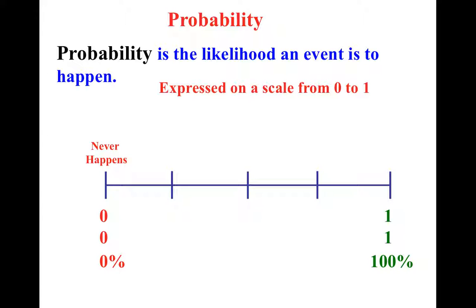100%, it's absolutely going to happen. So that is, if I flip a coin, what's the chance of it being heads or tails? Well, it's either going to be heads or tails, so that's a 100% chance. Or if I roll a number cube, what is the chance that it is a number less than 8? Well, since there's only 6 numbers on a number cube, then there's a 100% chance. But you'll usually find that in the world, very rarely is anything 0% and very rarely is anything 100%. Usually, it's somewhere closer to the middle, which is a 50% chance.